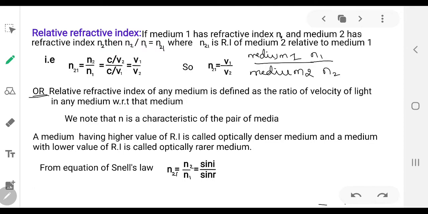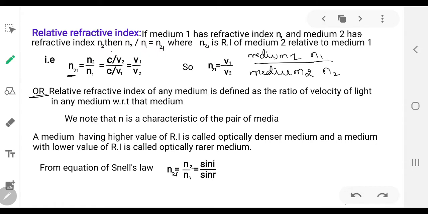So n2 is c by v2, the velocity of light in air divided by the velocity of light in that second medium, divided by n1, the velocity of light in air divided by the velocity of light in that medium. So when you solve the equation, you are going to get v1 by v2. So n21 gives you the ratio of velocities of light in two media.